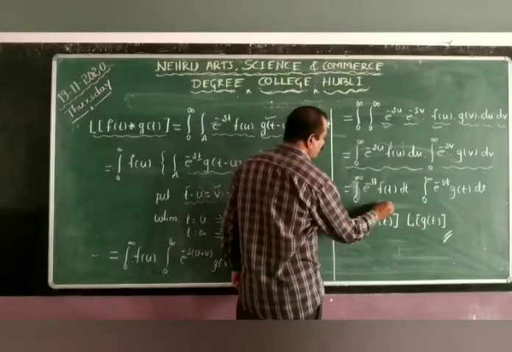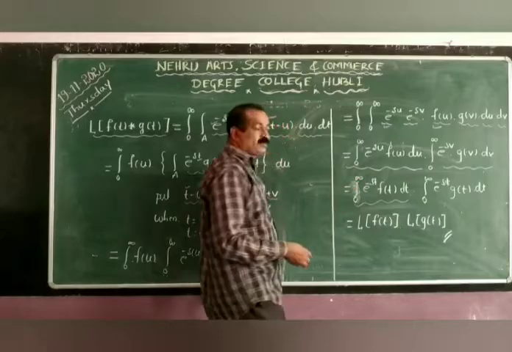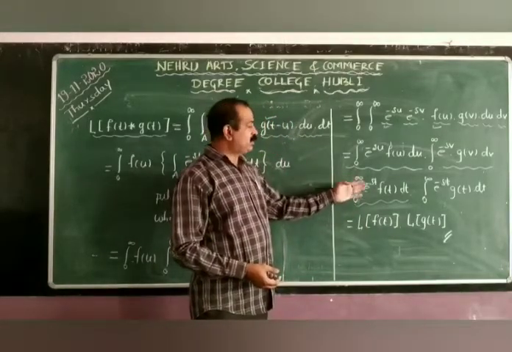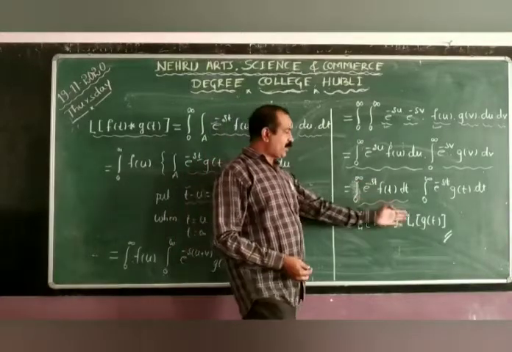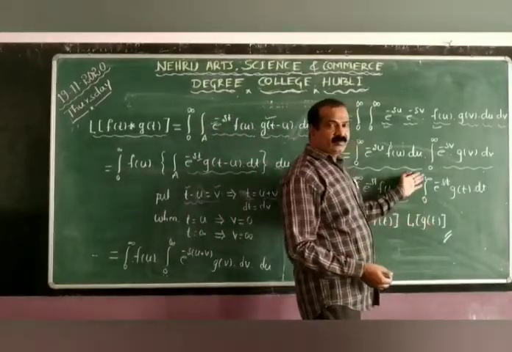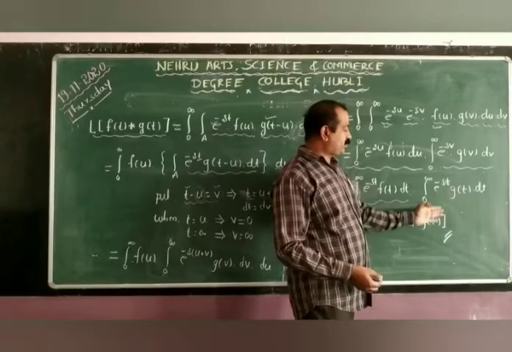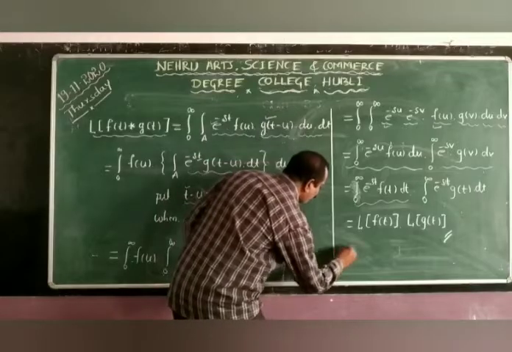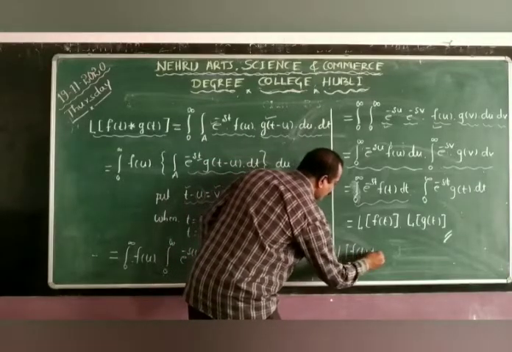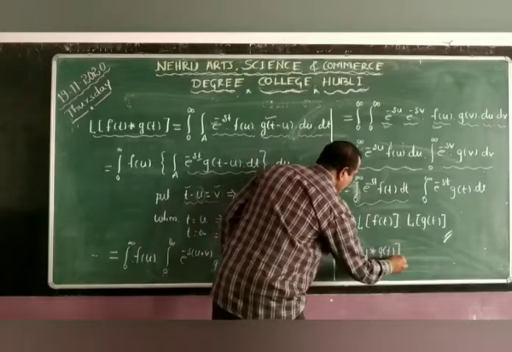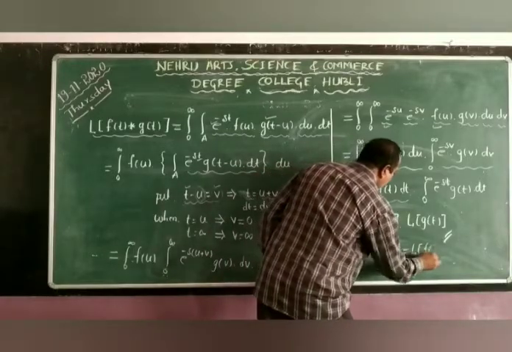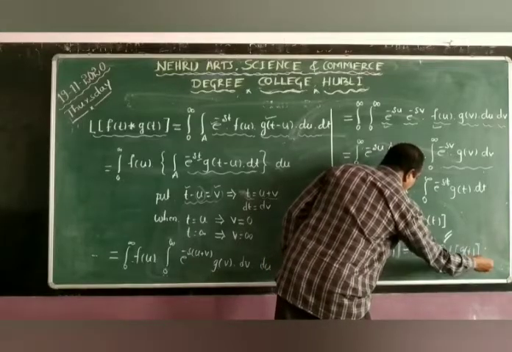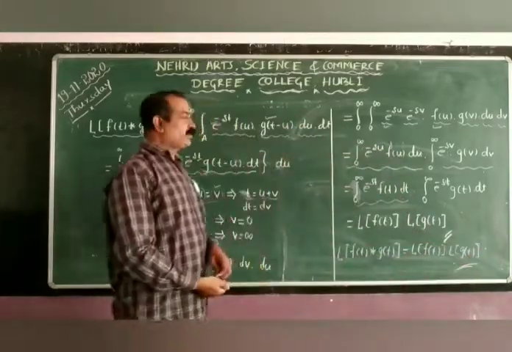So what happens to the first integral? The integration from 0 to infinity e raised to minus st into f of t dt is nothing but L of f of t by definition. And the second one, the integration from 0 to infinity e raised to minus st into g of t dt, is L of g of t. Therefore, we get the result, the convolution theorem: L of f of t star g of t is equal to L of f of t into L of g of t. So this is the proof of the convolution theorem.